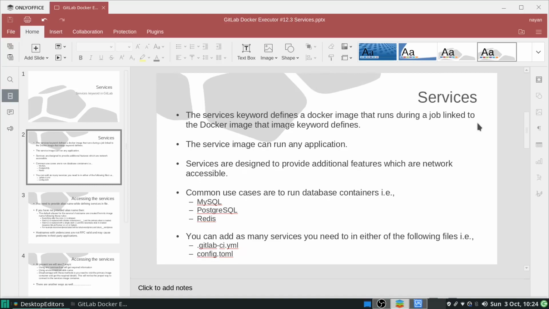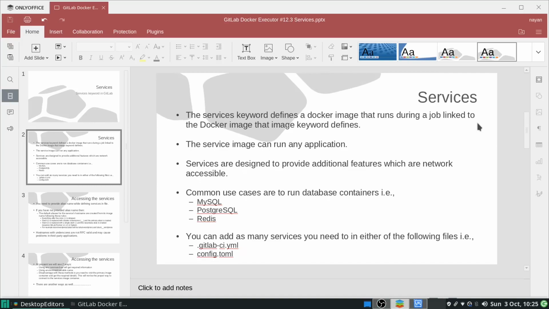The Docker image under the image keyword will be the primary image, and the image under the services keyword will be the secondary image. The service image will be utilized by the primary image for any feature, any application, any work which is network accessible. So services are designed to provide additional features which are network accessible.